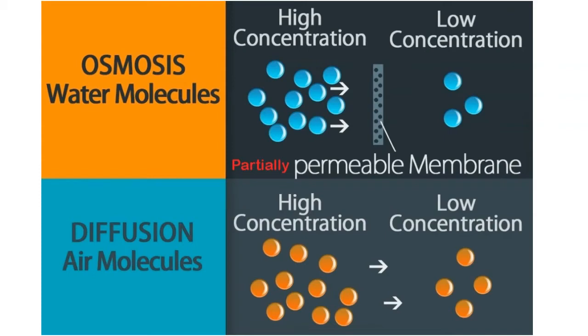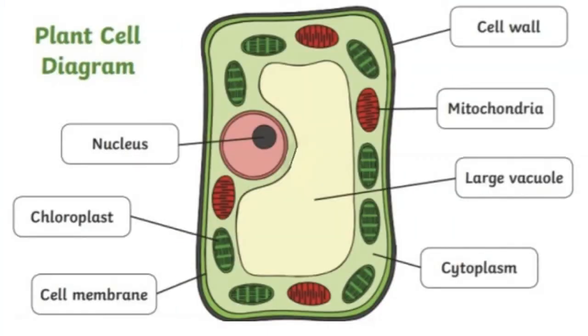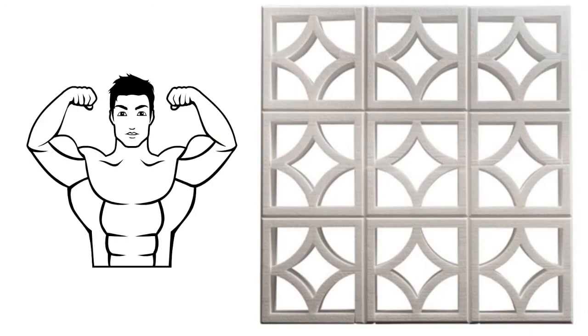Water will move from an area of high concentration, the purest water, to an area of low concentration, the most concentrated or least dilute water solution. This is osmosis. This can happen in all living cells, providing there is a selectively permeable membrane. So, we know from year 7 that plants have a cell membrane and a cell wall. We know that that cell wall is super strong.